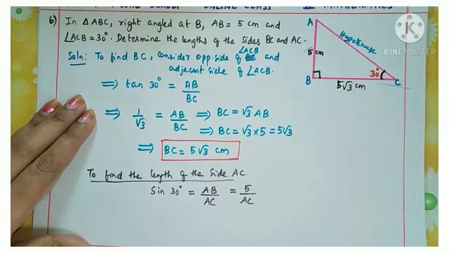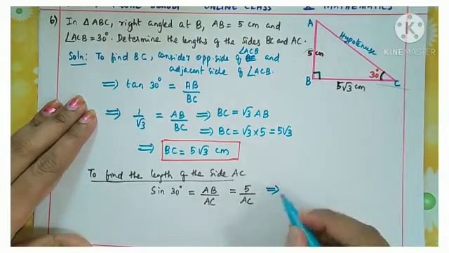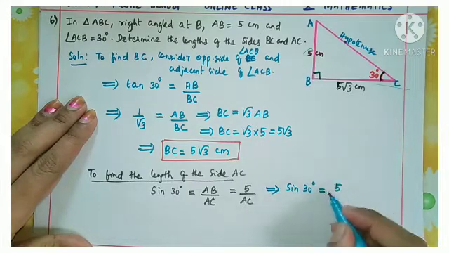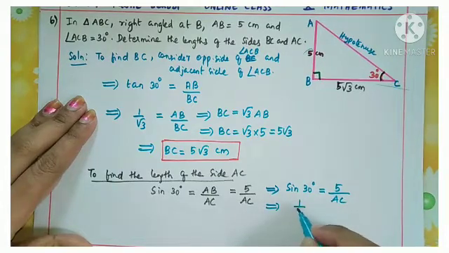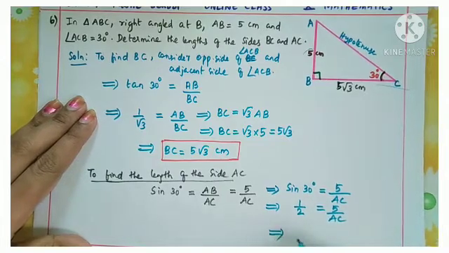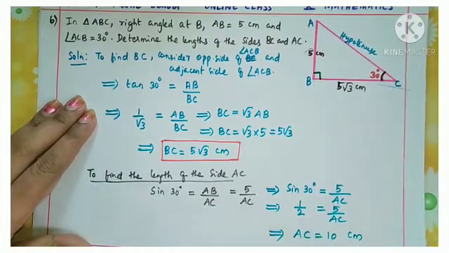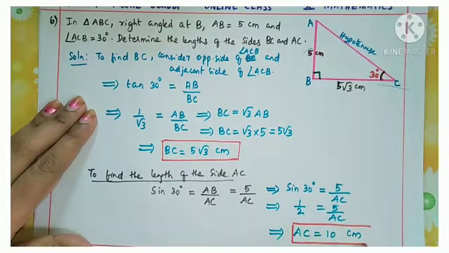That implies sine 30 degrees is equal to 5 by AC. You know the sine 30 value is 1 by 2, that is equal to 5 by AC. Now do the cross multiplication, you will get AC is equal to 2 into 5, that is 10 centimeters. So this is the value for AC.